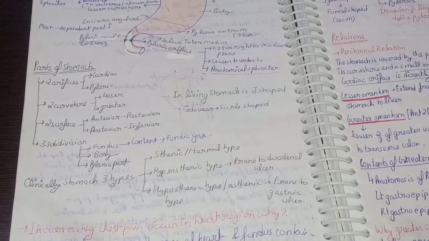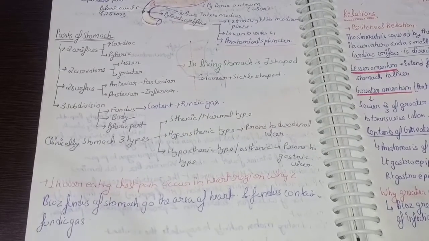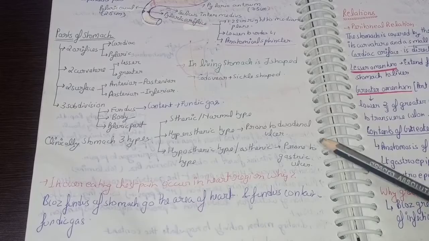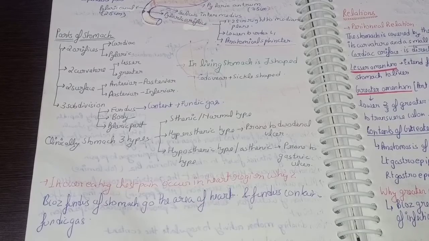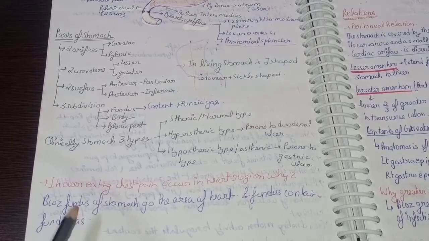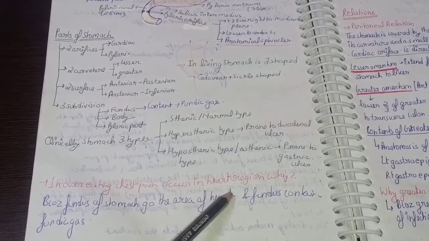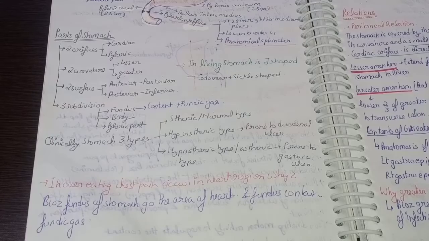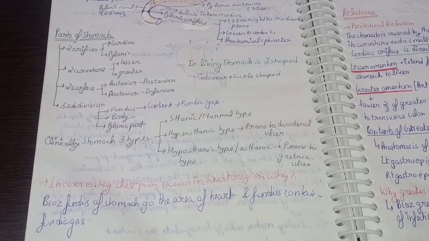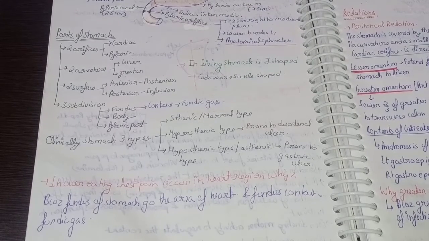Now coming to a question: when a person overeats, usually chest pain occurs in the heart region, and we confuse that chest pain with a heart attack or some heart-related disease. Why? Because the fundus of the stomach goes to the area of the heart, and the fundus contains the fundic gas. So basically gas trouble may seem like a cardiac problem, but it is not a cardiac problem. It is due to the fundic gas.